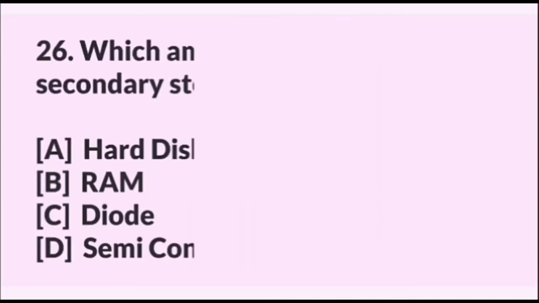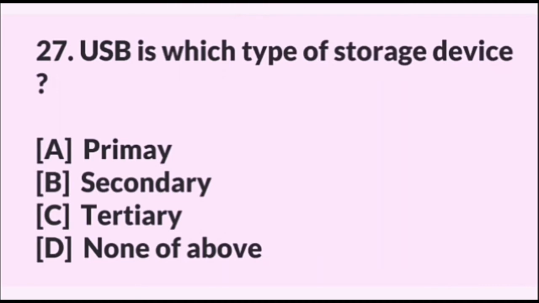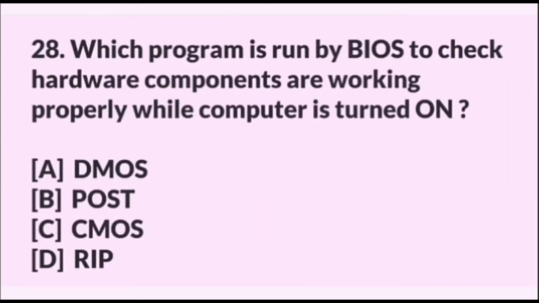Which among the following is secondary storage device? Answer is hard disk. USB is which type of storage device? Answer is tertiary. Which program is run by BIOS to check hardware components are working properly while computer is turned on? Answer is POST.